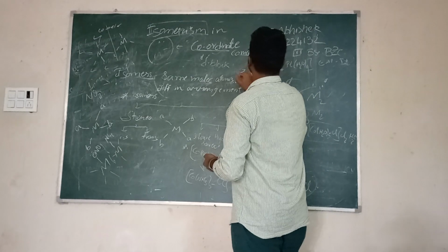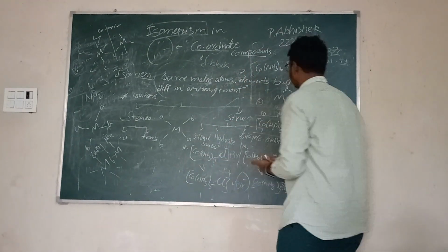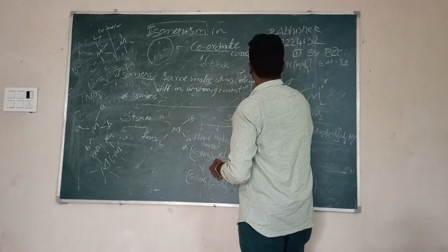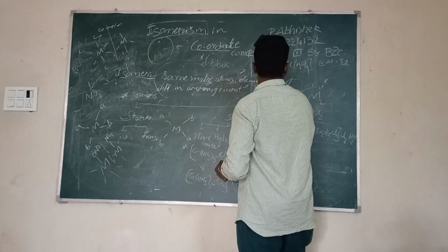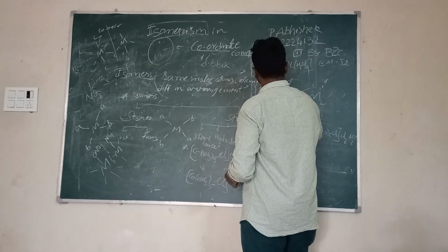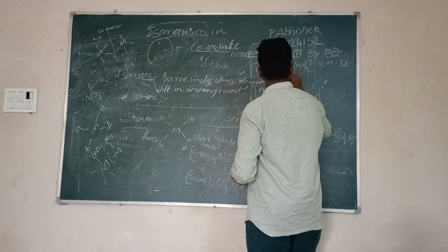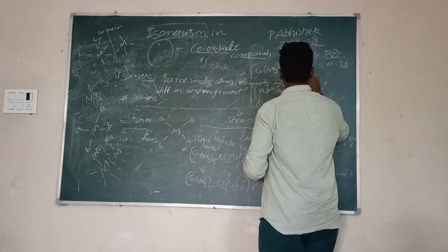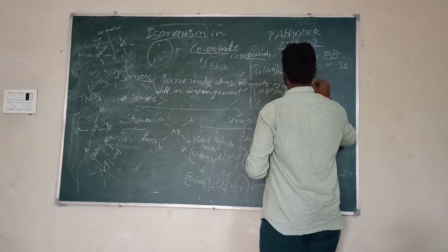So the best example for coordination isomerism is these two molecules: Pt(NH3)6 and Co(H2O)6.